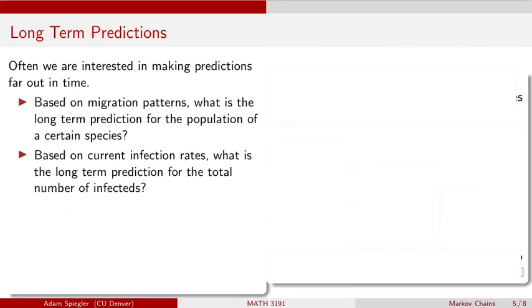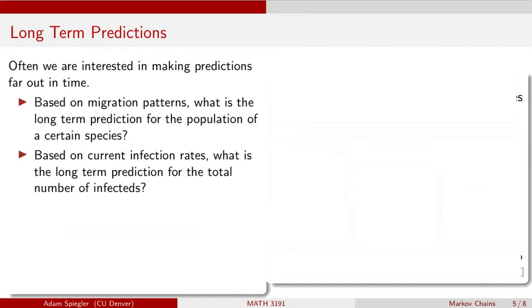All right, welcome everyone. So in this video, we are going to continue working with Markov chains, and let's see how we can make long-term predictions with Markov chains. So for example, why might we want to make predictions far off into the future? Well, let's say based on migration patterns for a certain species in a certain ecosystem, we want to make a long-term prediction way out into the future for what is the predicted population for this species.